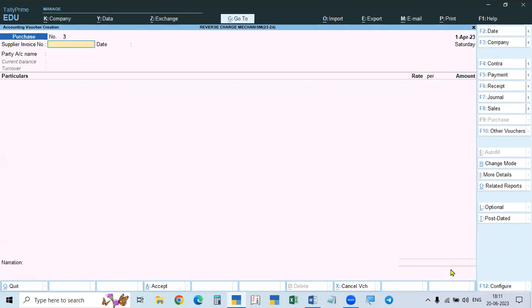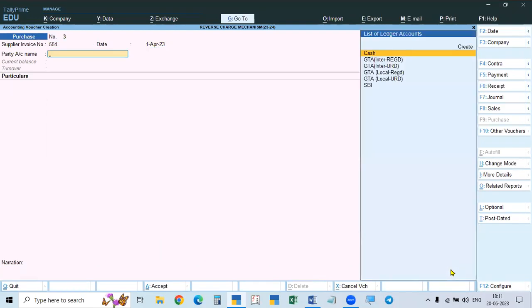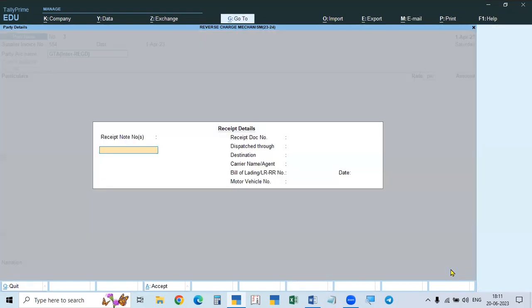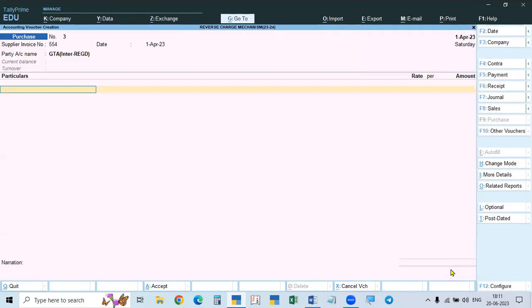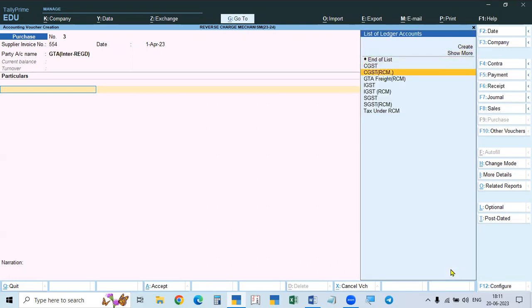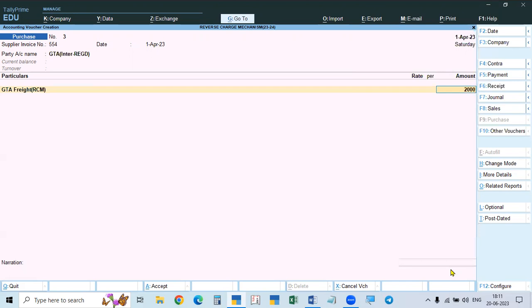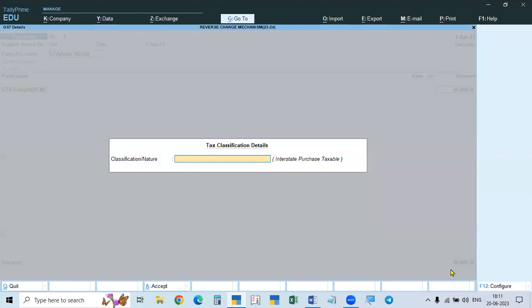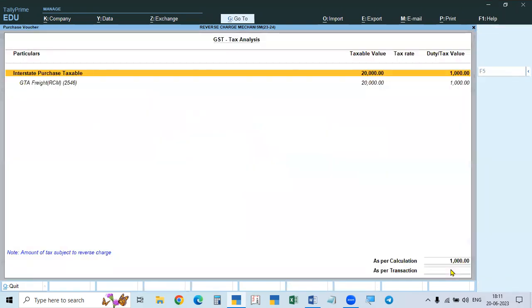And if you take interstate registered, also the same thing, because the amount is taxable. See, interstate taxable GTA freight rate, for example, is given 20,000. Interstate registered means it is taxable. So here it is an interstate purchase, taxable. Go to this one.